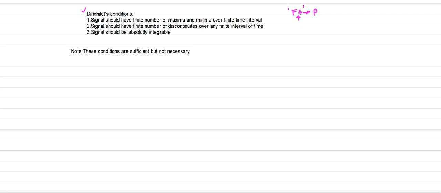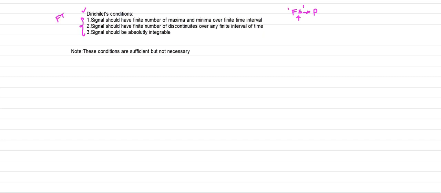If you recollect part 2 of your Fourier series lectures, there I explained the Dirichlet's conditions, which are very important, with the help of graphs. The same conditions hold good in the case of Fourier transforms also.